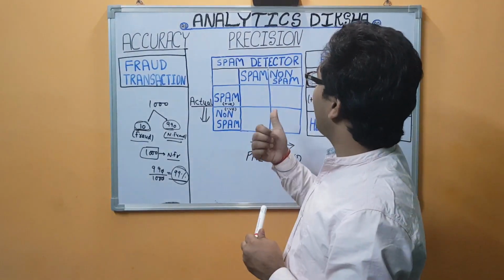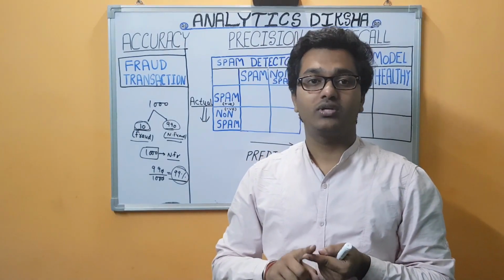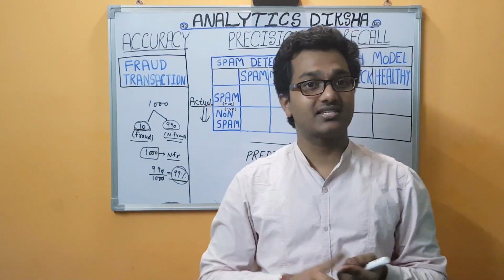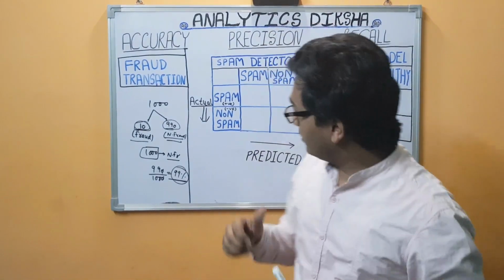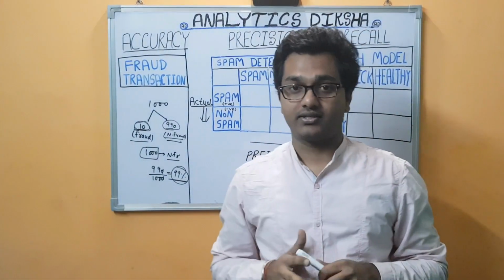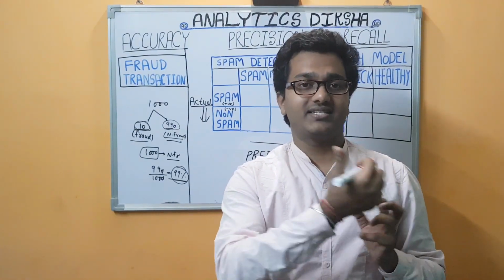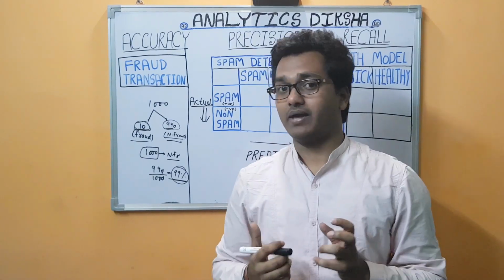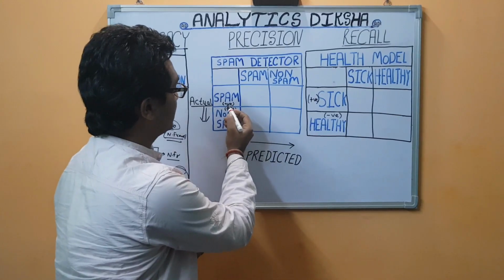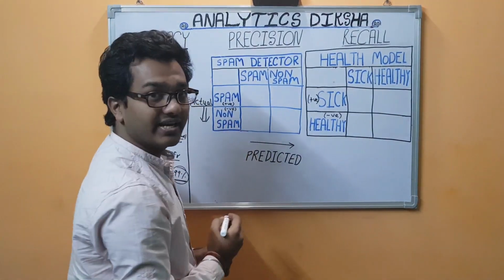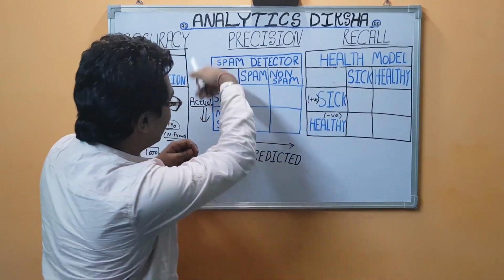Now let's understand precision. The basic question is when we should give more importance to precision as compared to recall. First of all, it depends upon your business case. This is our second model, which is a spam detector. An email comes to you and you say either it is spam or non-spam. We have said that spam is positive and non-spam is negative, this row is the predictions and these are the actuals.